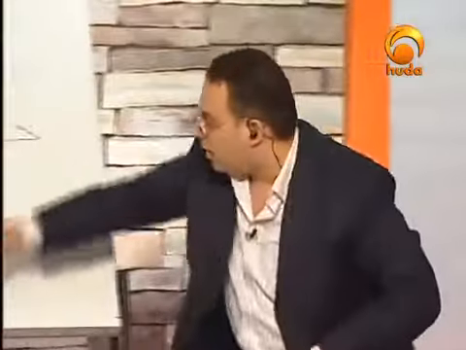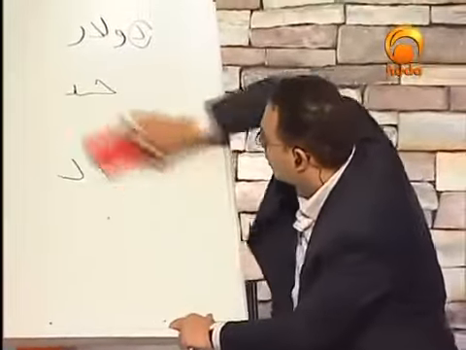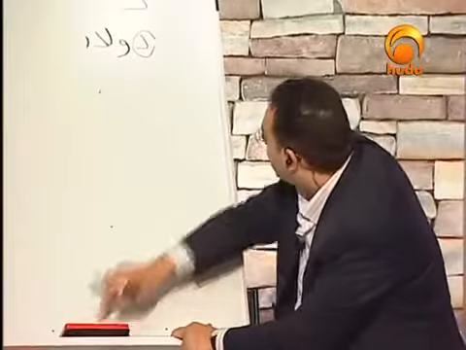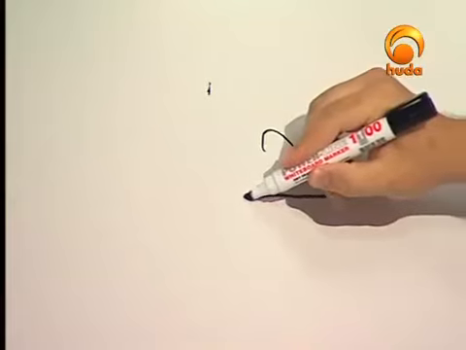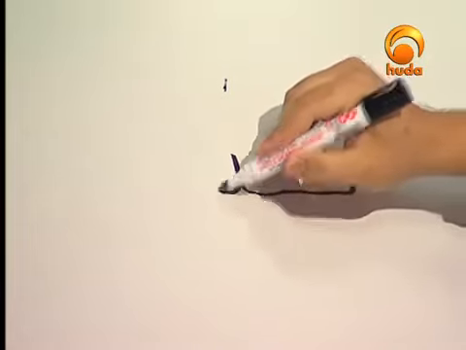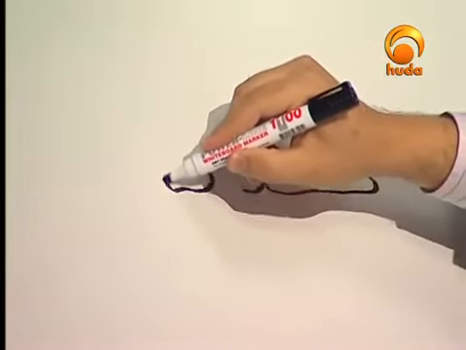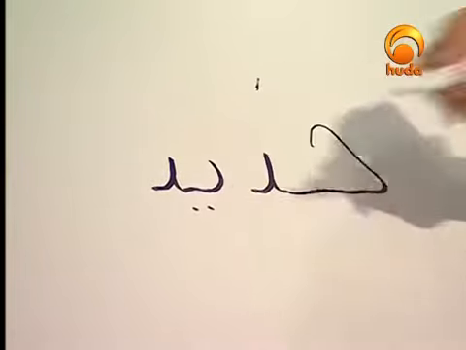So here it is. Let me just continue writing this word again. I would write it here in this way. Here is that. Can you see that? And then we write here.